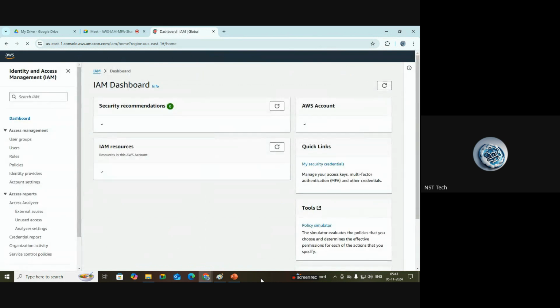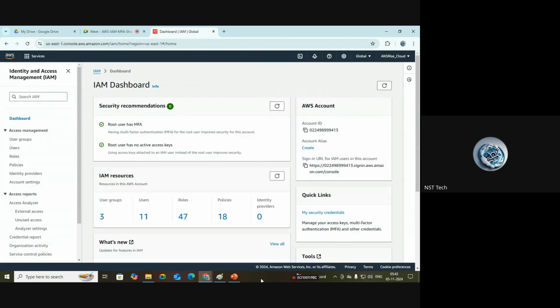So always it is best practice, guys, even in real time, that we will not use this root user for all the activities. The company owner may first create the AWS account, and he may get the root user, but he cannot do everything, right? So first, as we have seen in the IAM session, how we create users for different teams for different activities, to maintain all of that, first of all, to maintain his AWS account, he will create one administrator user.